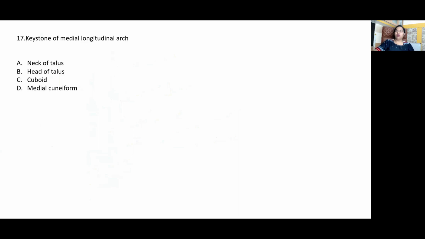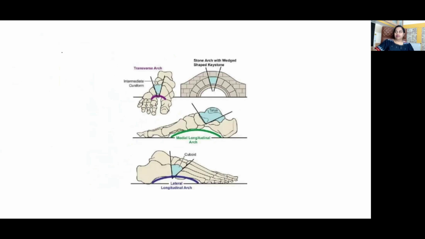Keystone of medial longitudinal arch. Yes, arches of foot is an important essay question. The answer here is head of talus. So the medial longitudinal arch is contributed by the calcaneum, talus, navicular, the medial 3 cuneiforms, and the medial 3 metatarsals.